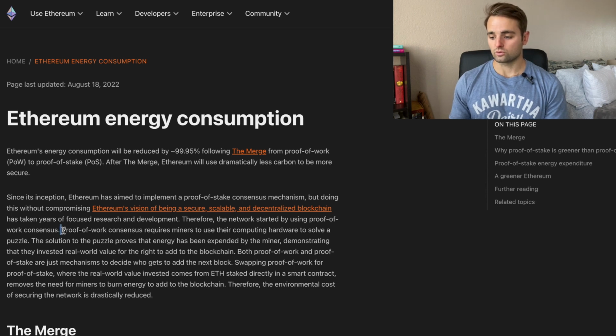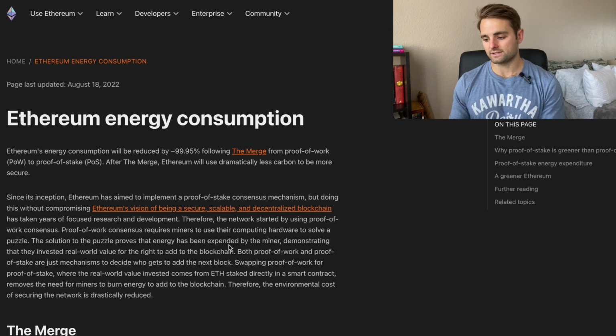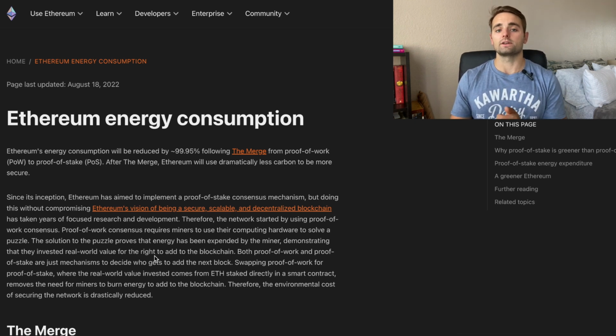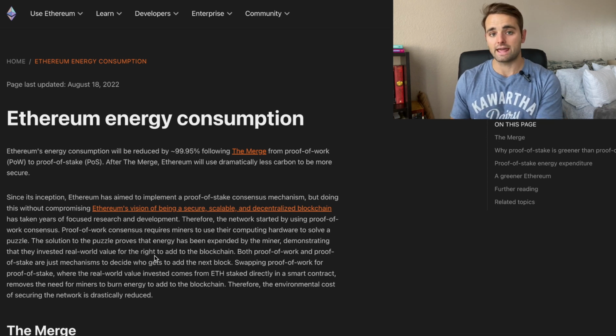Proof of work consensus requires miners to use their computing hardware to solve a puzzle. The solution to this puzzle proves that energy has to be expended by the miner, demonstrating that they have invested real-world value for the right to add to the blockchain, right? So they are putting their own money at risk in the form of spending capital on energy in order to be a participant of the system.